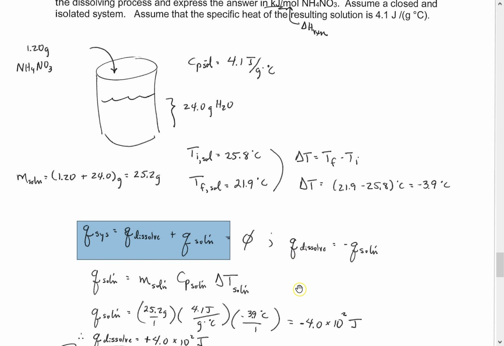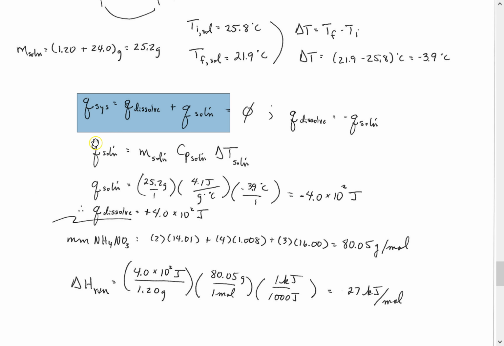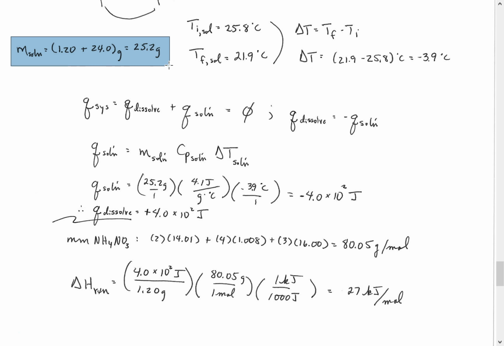So that means that the change in thermal energy associated with the dissolving process is equal to negative Q of solution. So we were able to track the change in thermal energy of the solution, and it's equal to mass, the specific heat of the solution, which was given above, the change in temperature of the solution. So the mass was given. Now remember, for the mass, we had to be careful and include the mass. I did it right up here. We had to include the mass of the salt, the 1.20 grams, plus the mass of the water, 24.0 grams. So that mass goes right there.